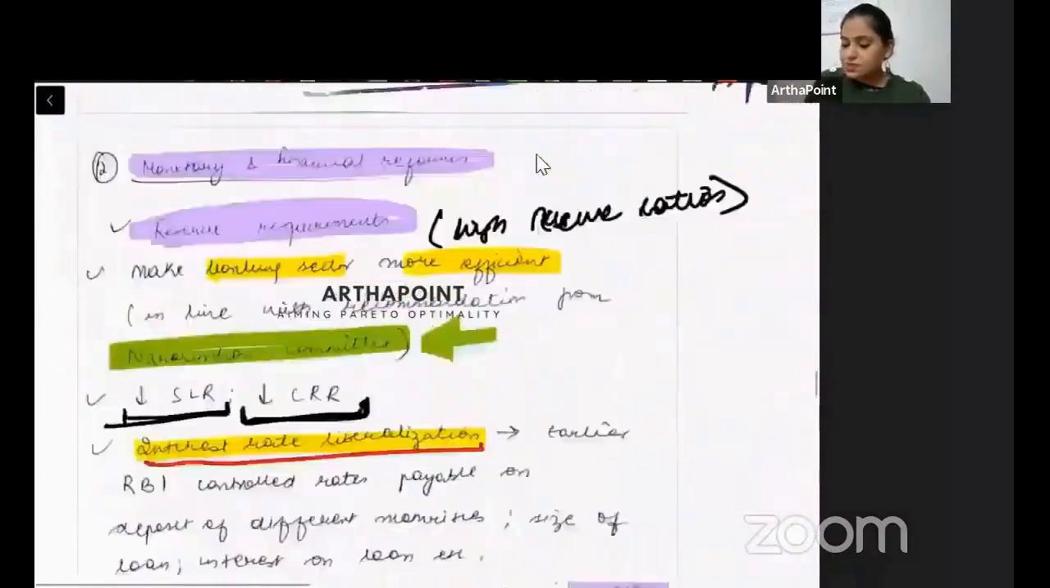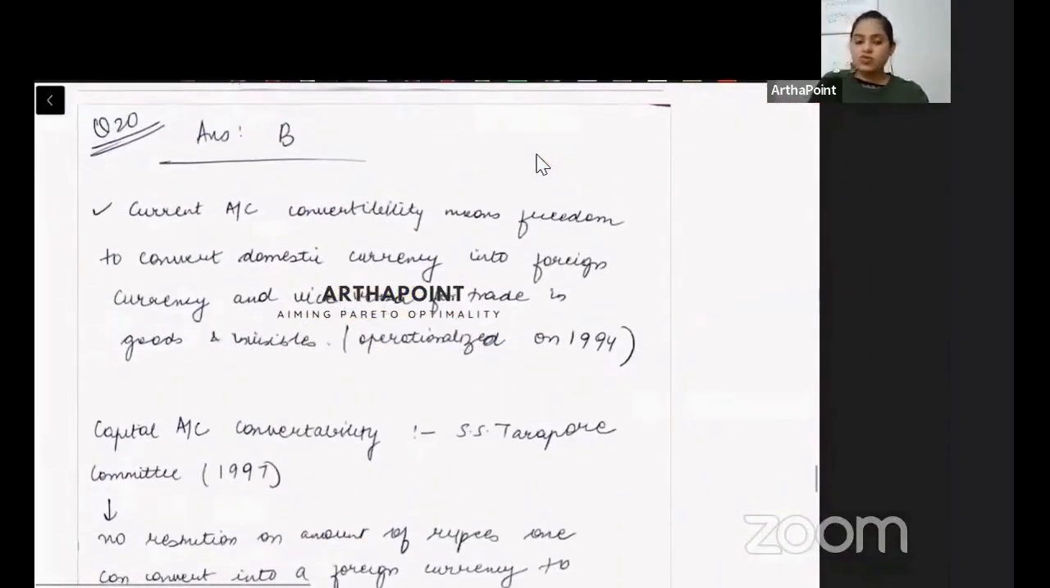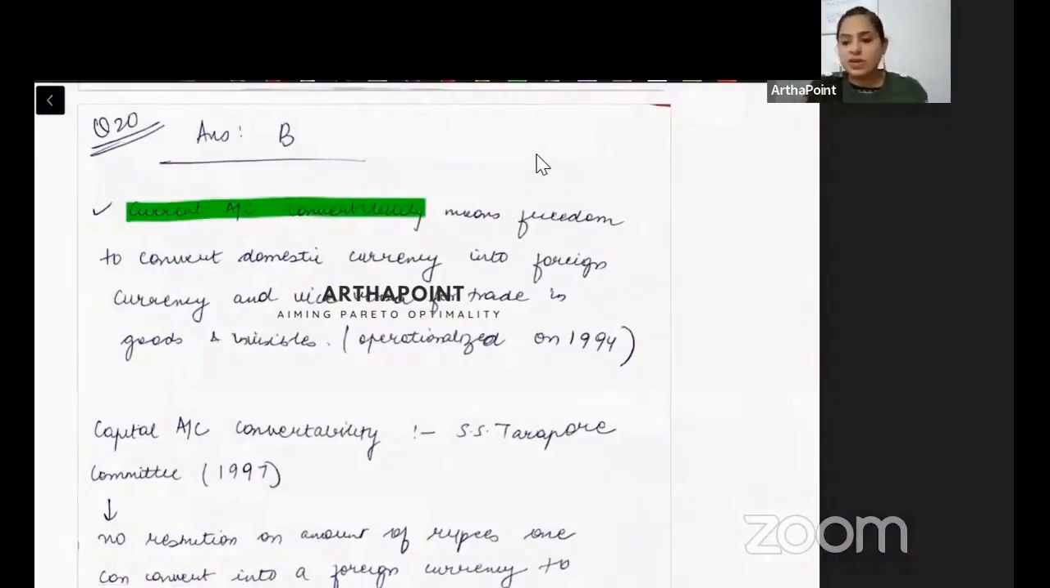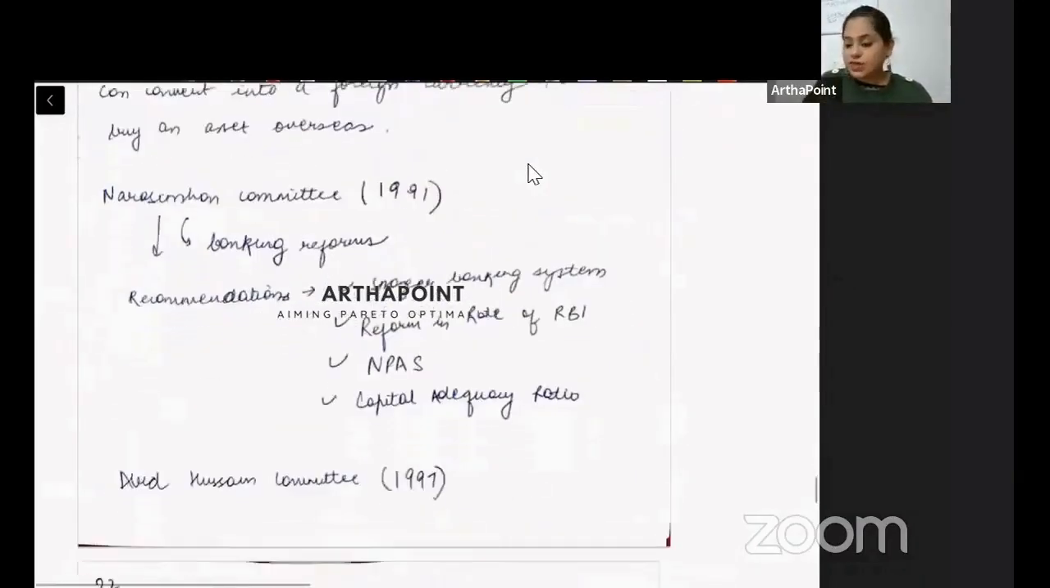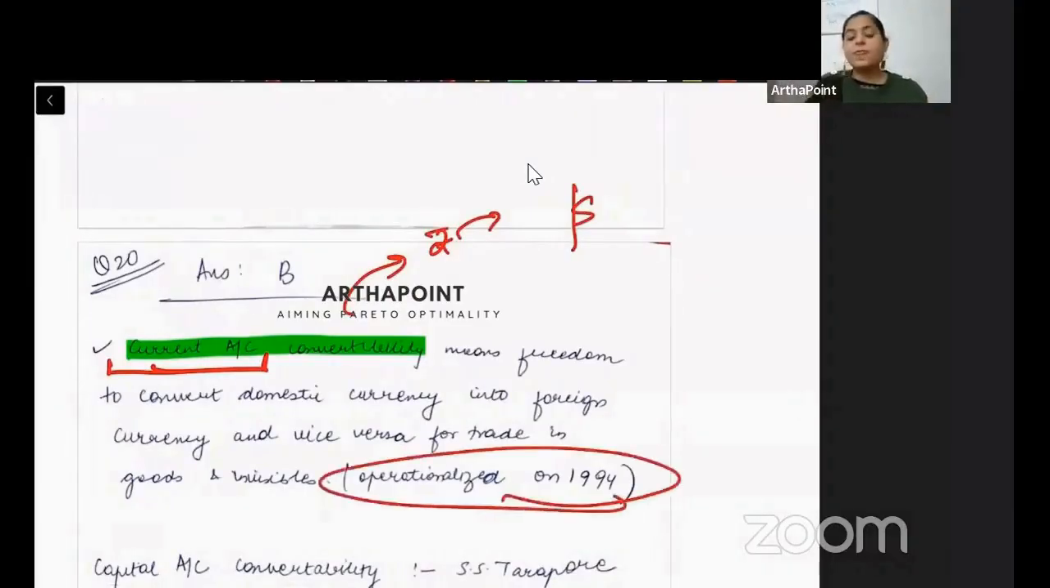But anyways, what I have done is I've just gone ahead and given some definitions here, which might be useful to you. तो इसको एक बार समझ लो कि current account convertibility होता क्या है. That's important. So current account convertibility is the freedom to convert domestic currency into foreign, but for trade of goods and services. क्योंकि ये current account है. So I should be given the freedom that I can convert rupees to dollar for goods and service. This is what came in 1994. This is the answer to your question.